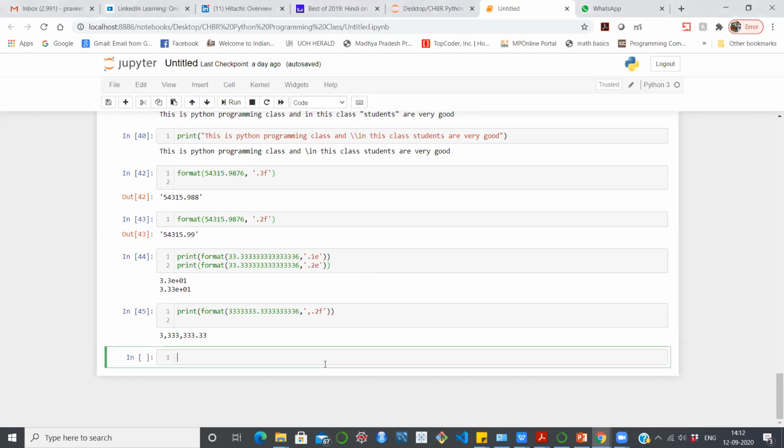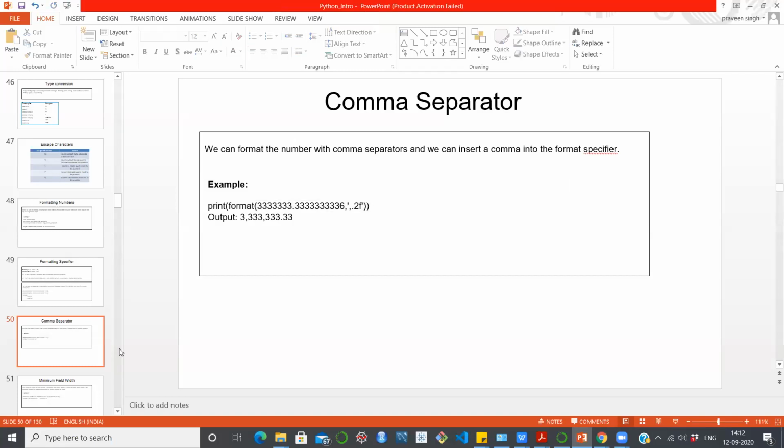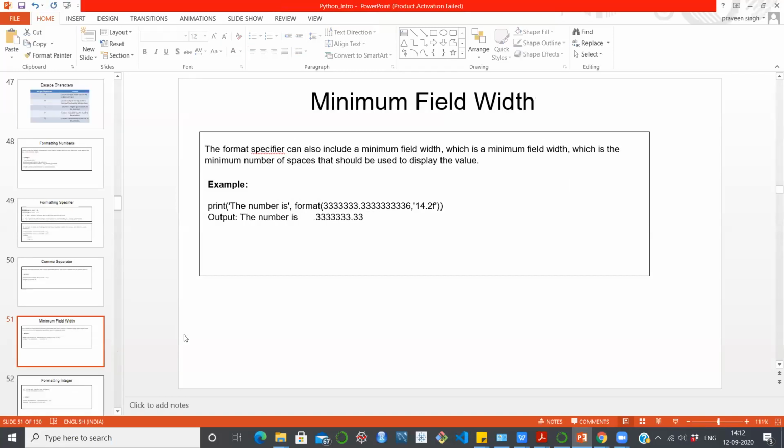Now let me move on to the minimum field width. This format specifier can also include a minimum field width.